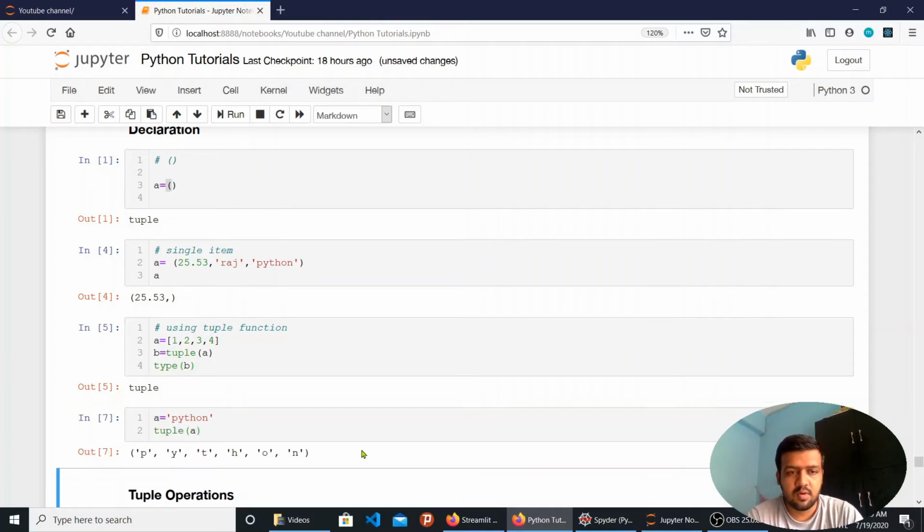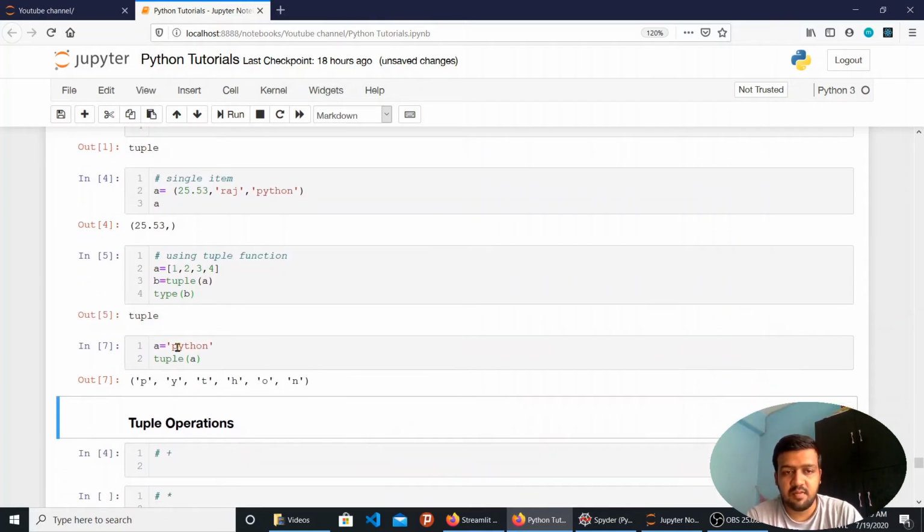It will split the string into single characters, and each character will be stored as a tuple item. Similar to the tuple function, you can also use the list function to separate all the characters present in a string into single items. So that's how the tuple function can be used for a list or even for a string.